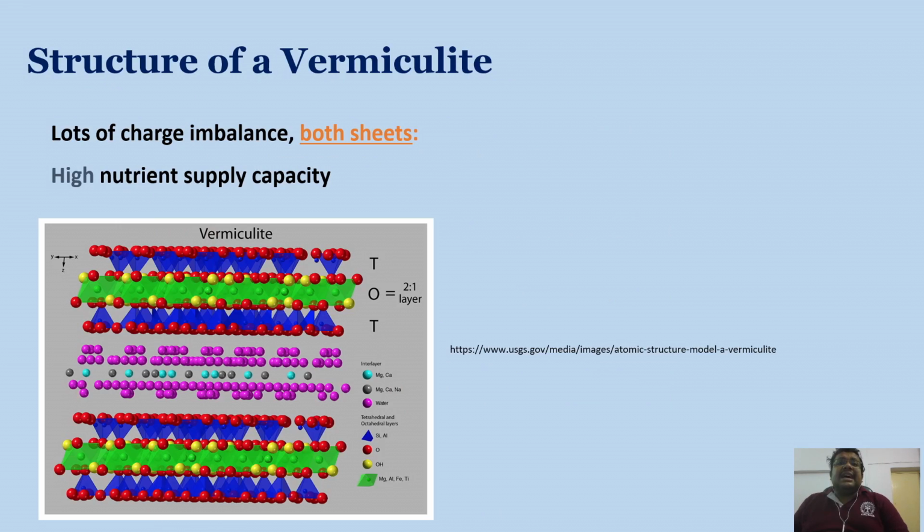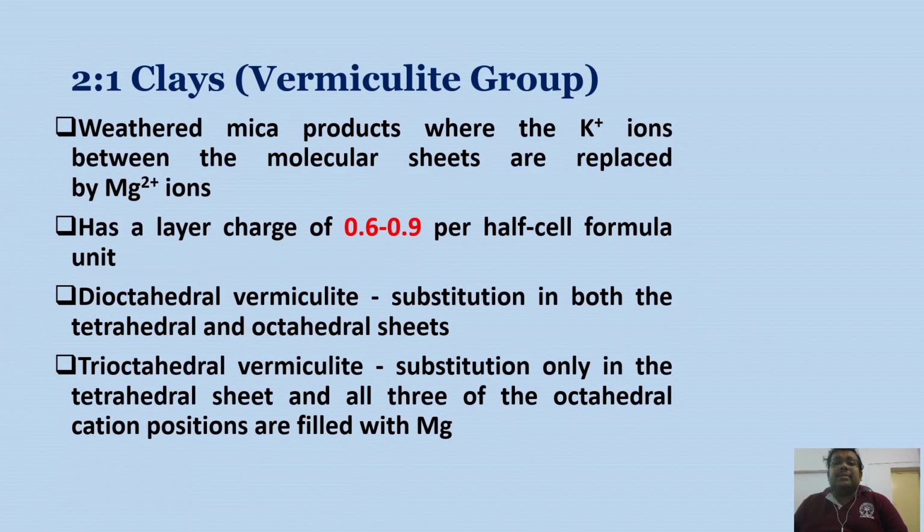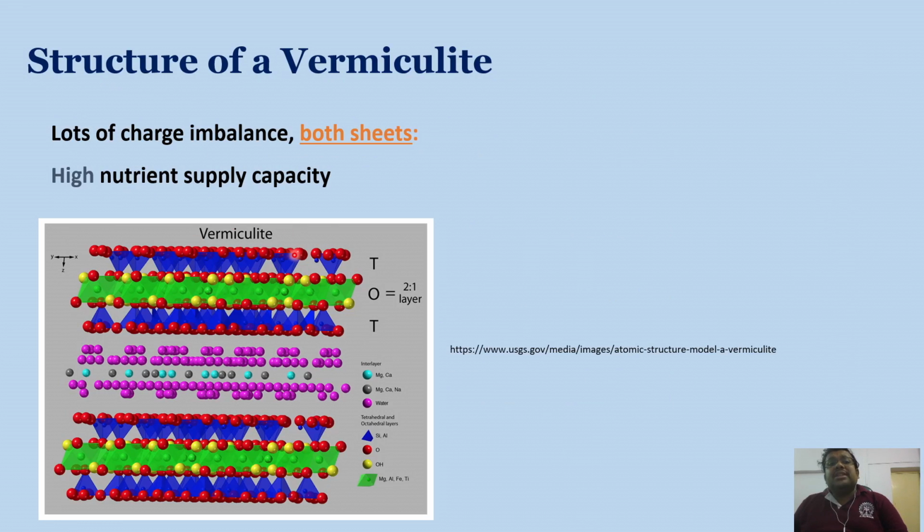So this is the structure of vermiculite. Remember, there is a lot of charge imbalance in both the sheets, because isomorphous substitution can occur, especially in case of dioctahedral vermiculite, where substitution occurs in both the tetrahedral sheet and octahedral sheet. As a result, there is a huge amount of negative charge, and this clay mineral has high nutrient supplying capacity because it can attract a huge amount of cationic nutrients.